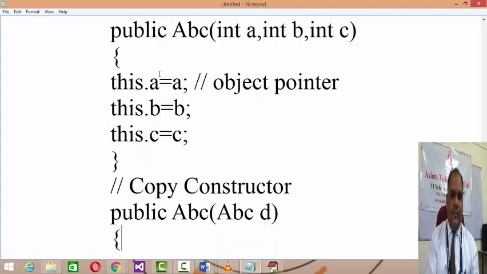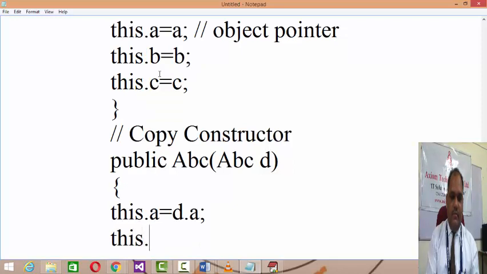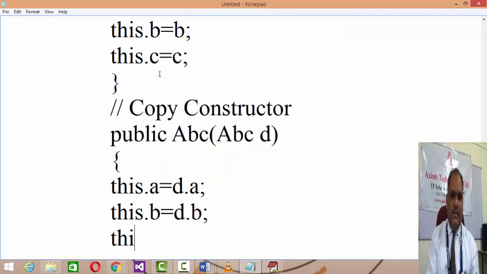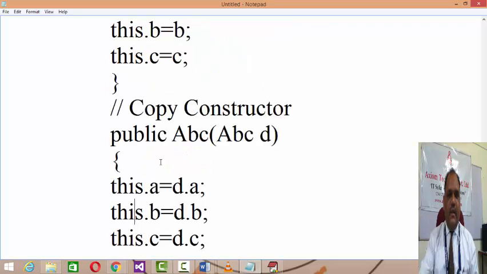Let's say d, and then in this case this.a equals d.a, this.b equals d.b, and this.c equals d.c. It means we pass the existing object as an argument, and by that existing object's copy, we are initializing the current object's copy, and hence this is called a copy constructor.